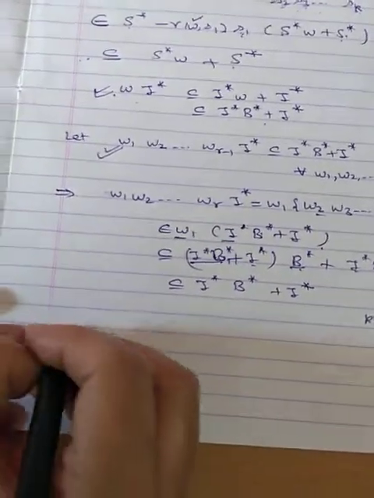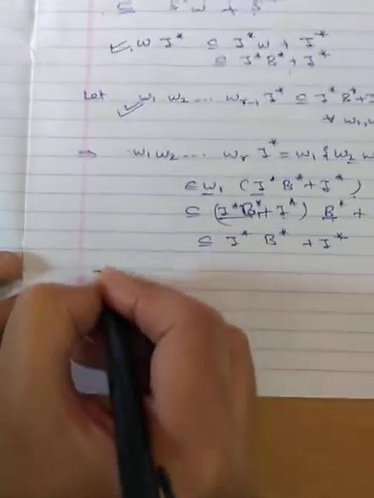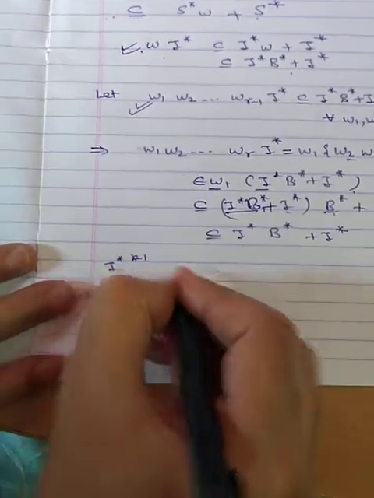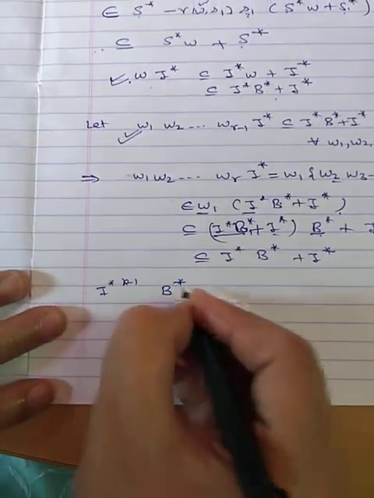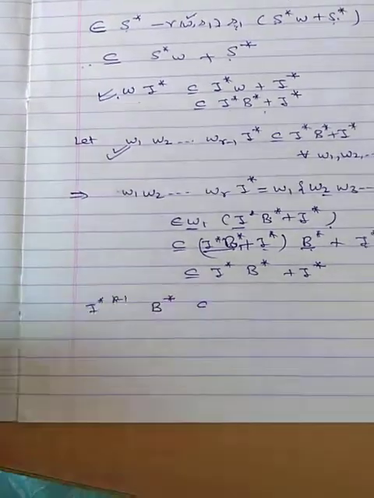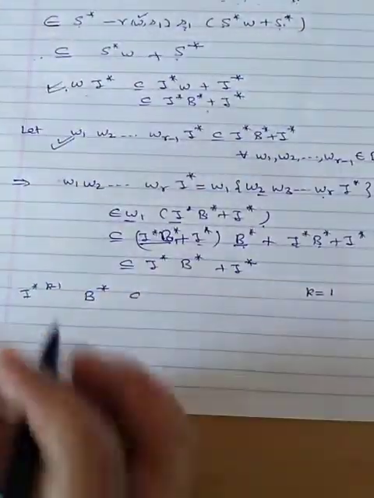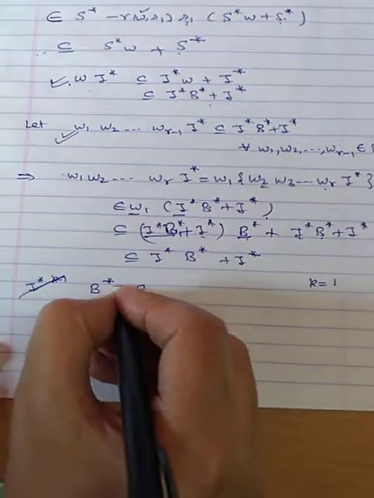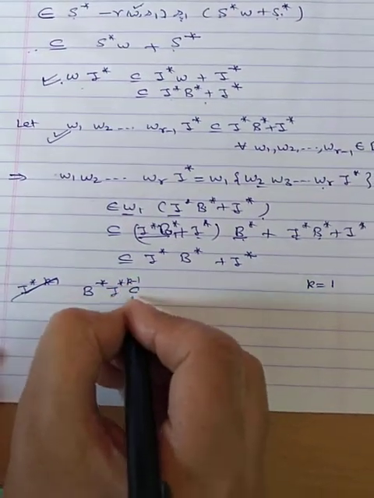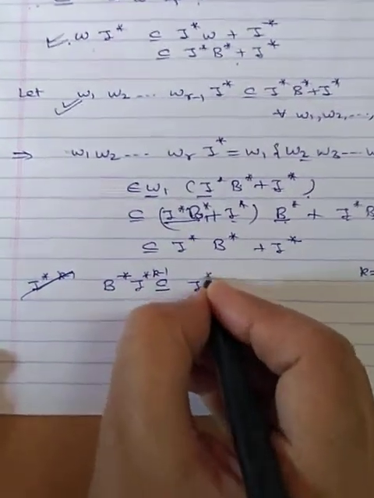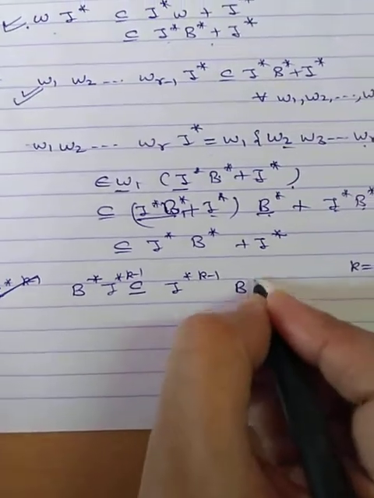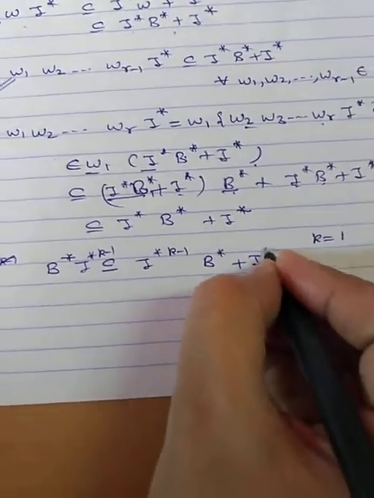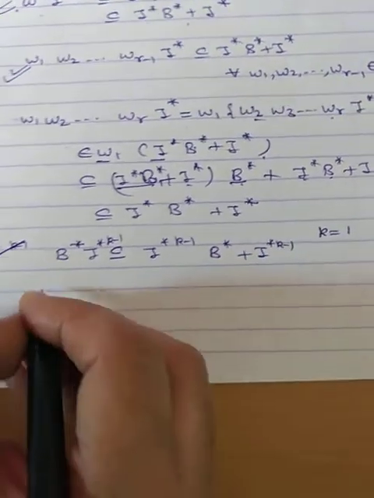Now assume that B star into I star to the power k minus 1 is contained in I star k minus 1 B star plus I star k minus 1.